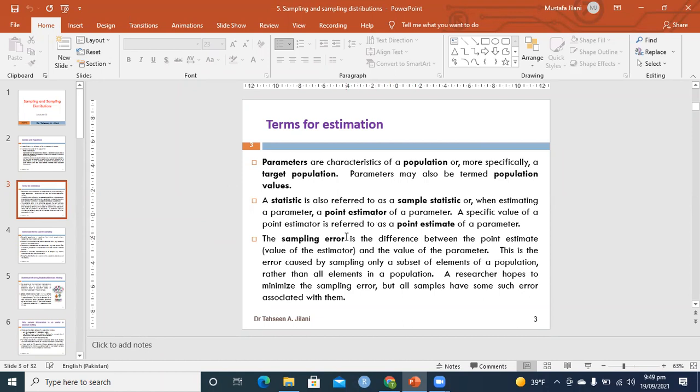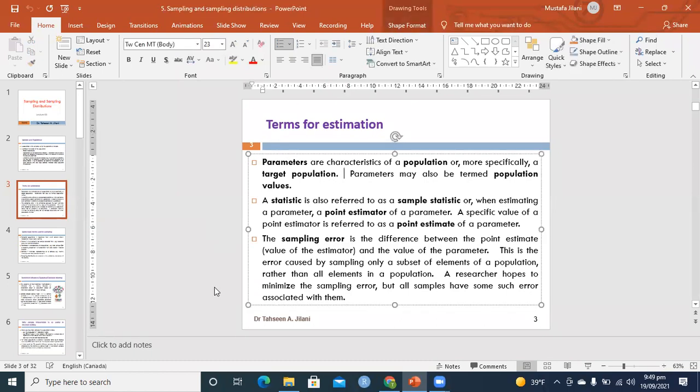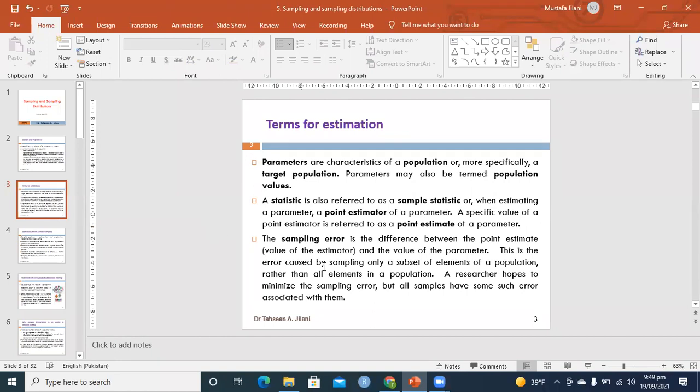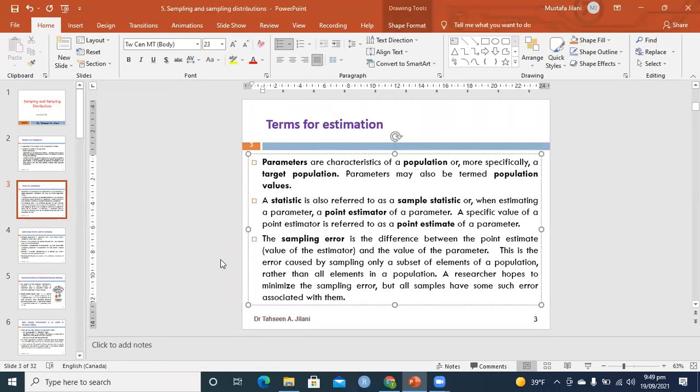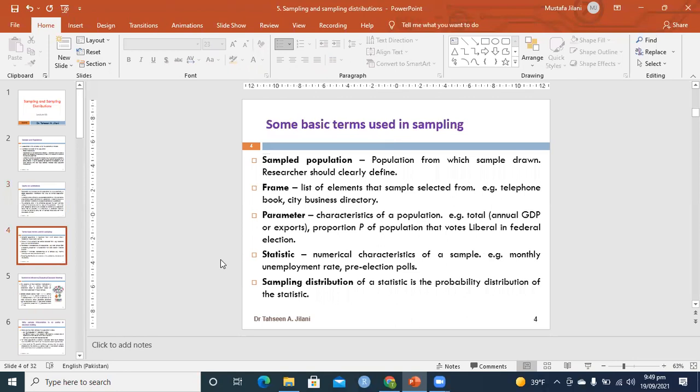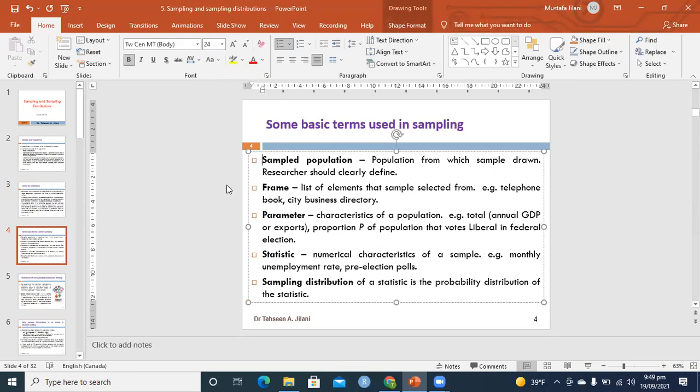Estimate means to approximate or to understand. The sample characteristic is called the estimator, and the value of the parameter that we want to estimate is called the estimate. You don't need to worry about these two definitions. We will see them in the next chapters again. So there are a few more concepts. For the sample population, you have to decide which population you are targeting.